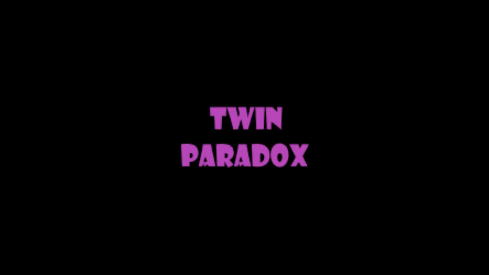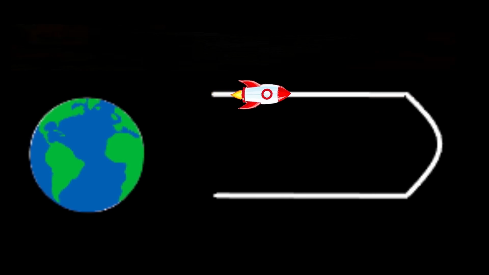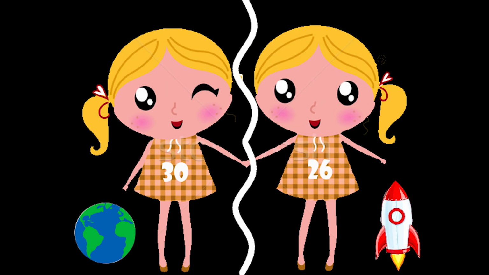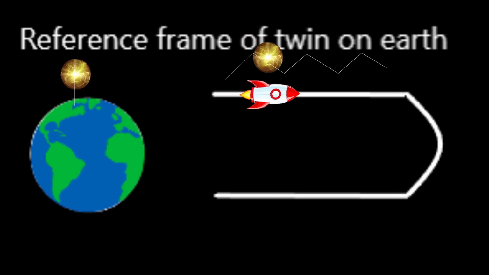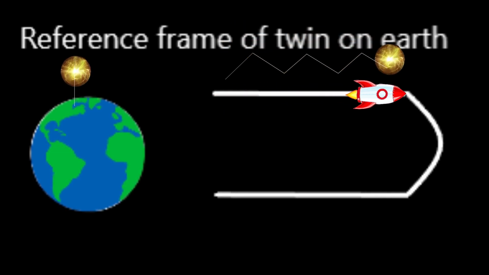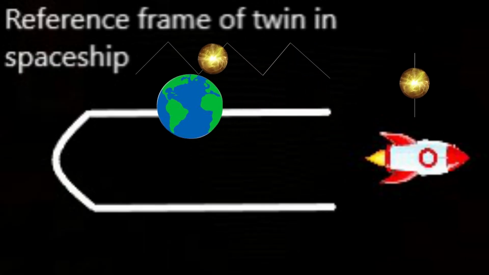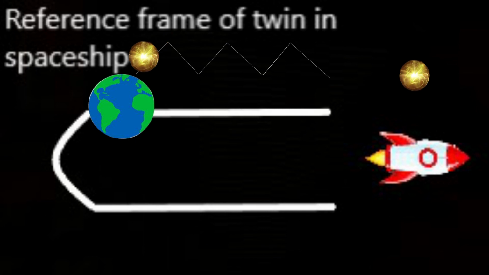One of the most famous examples of time dilation is the twin paradox. Imagine you have a twin. She goes in a spaceship traveling at a constant velocity close to the speed of light, turns around and comes back. When she returns, you have aged 30 years while she has aged only 26 years. How? Just like the train example, you will think you are stationary while your twin on the spaceship is moving and her time is running slower, and vice versa. But still the twin on the spaceship ages slower.